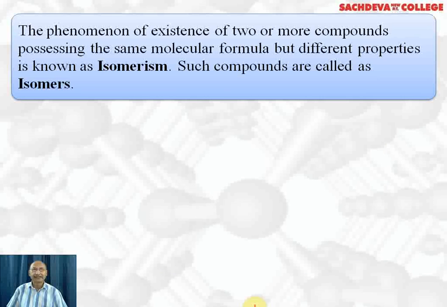Today we are going to take up isomerism, types of isomerism and examples of compounds which show isomerism. The phenomenon of existence of two or more compounds possessing the same molecular formula but different structural formula, and therefore different properties, is known as isomerism. Such compounds are called isomers.